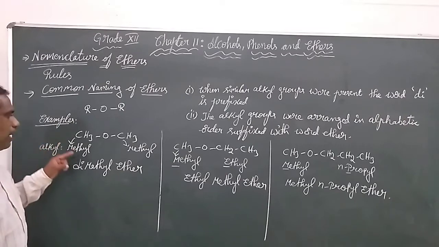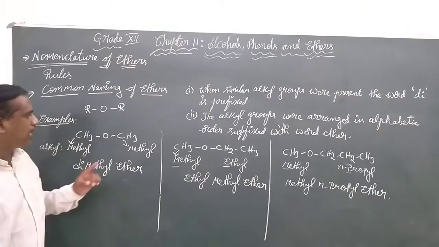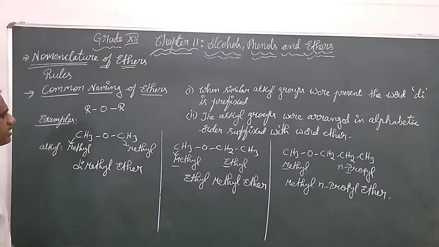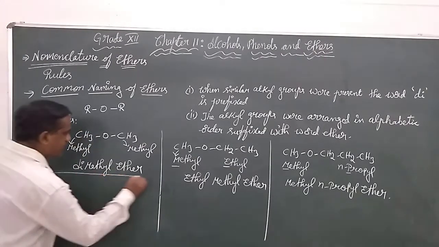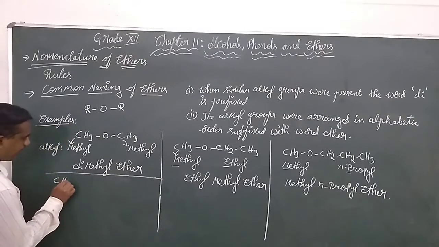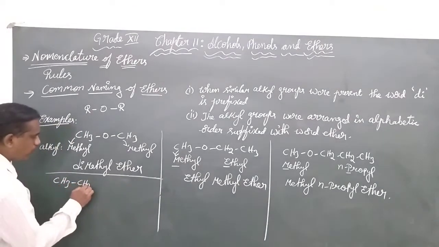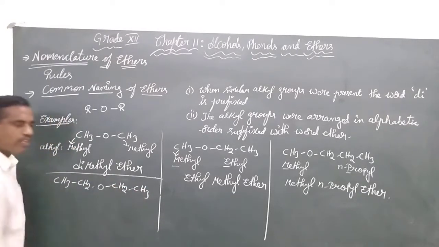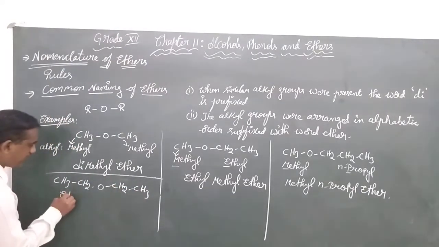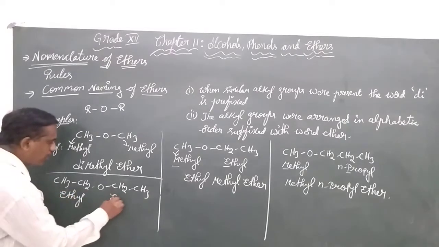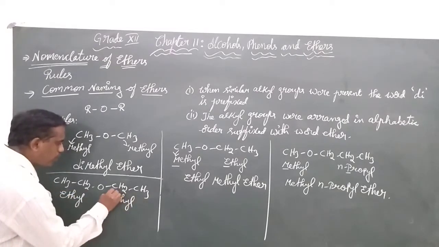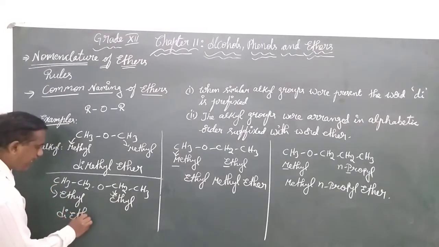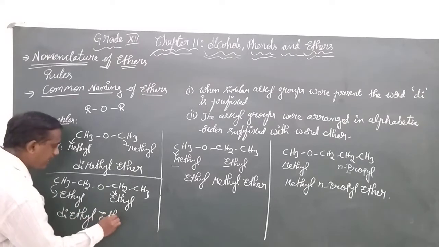This is the way we give names when we follow the nomenclature. For compounds that have similar alkyl groups, we came to know we prefix the word di. So let's take one more example. In this case, CH3CH2OCH2CH3. This is an ethyl group and the next one is also an ethyl group. So how do we give the name? We give the name diethyl ether.